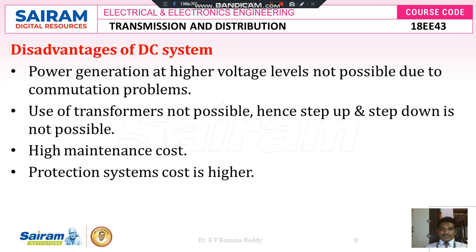Disadvantage of DC system. Power generation at higher voltage levels is not possible due to commutation problems, because in a DC machine there is a commutator. The purpose of the commutator is to convert the induced alternating current into direct current.